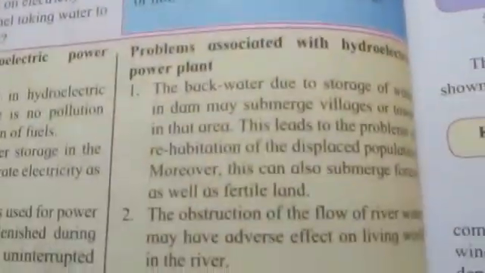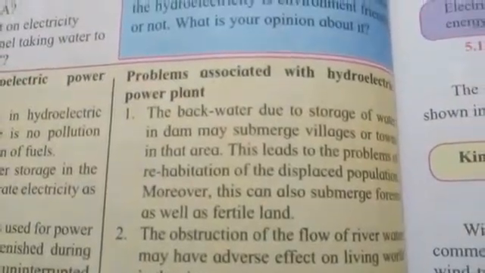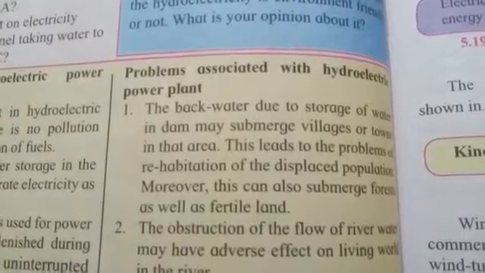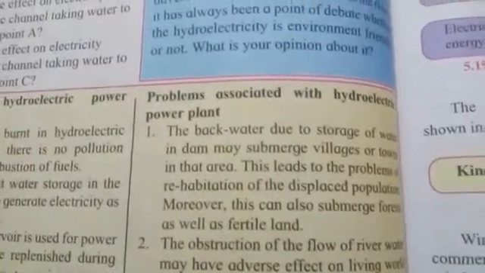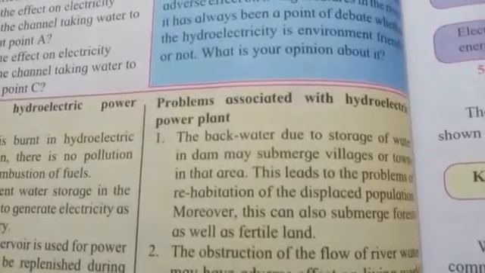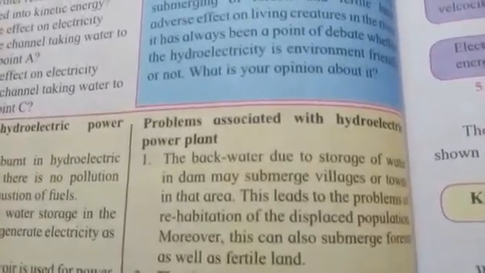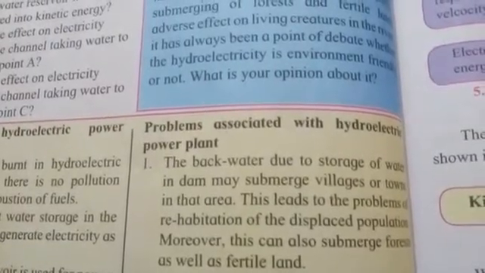Now, what are the disadvantages or the problems associated with hydroelectric power plant is that the backwater, due to storage of water in dam, may submerge villages or towns in that area. So we'll have to take the area which was once occupied by the villages and the towns, and that area will be utilized for setting up the hydroelectric power plant.